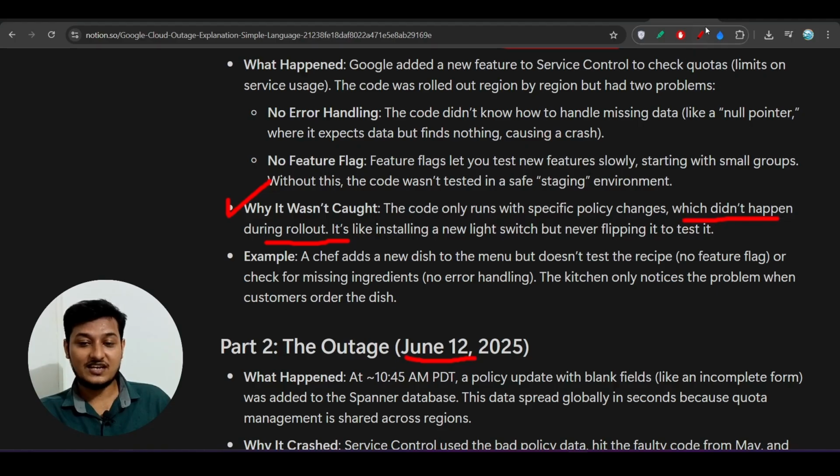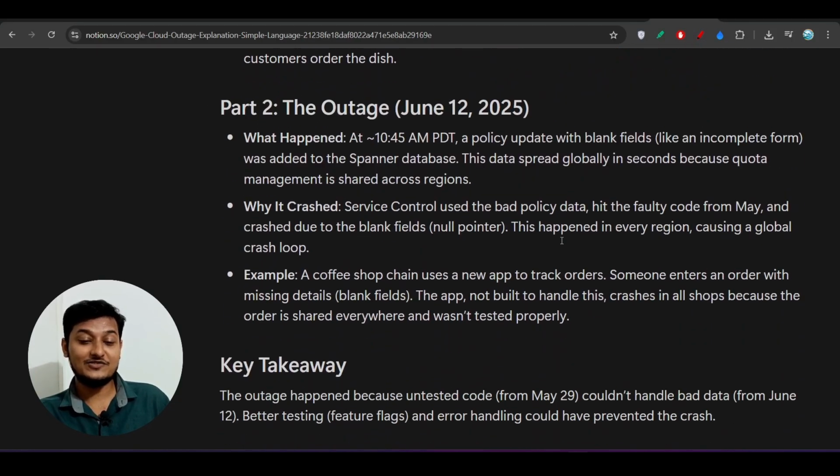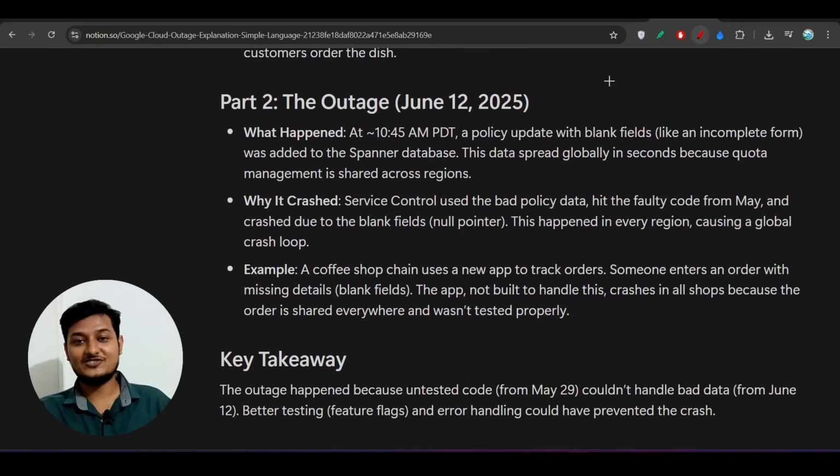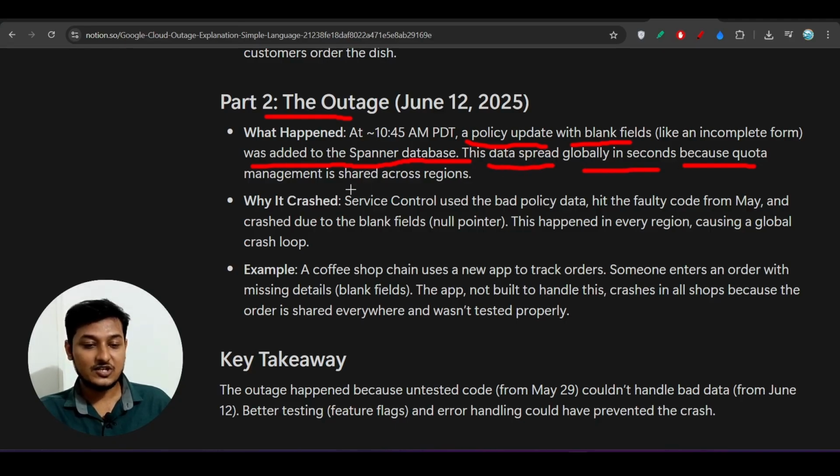But now suddenly what happened on 12 2025? This is actually interesting. The outage. Why? Here you see that a policy update with blank fields was added to the Spanner database, and this data spreads globally in seconds because quota management is shared across regions.